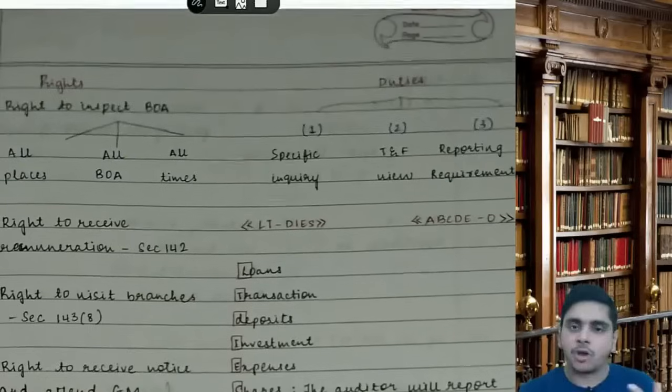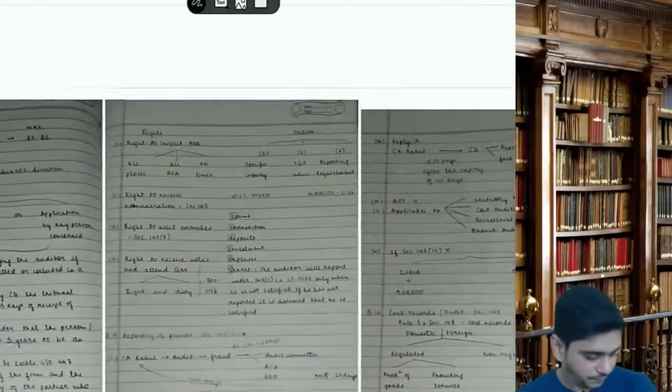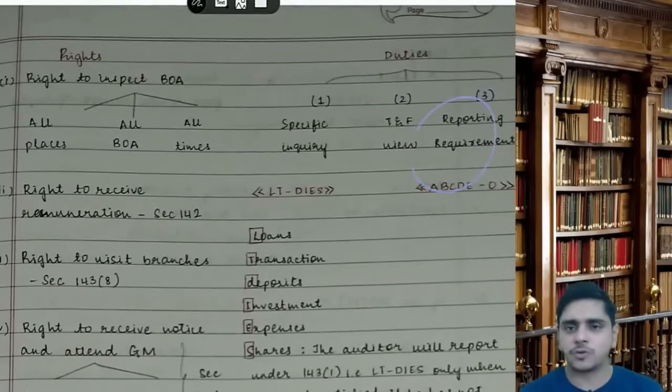The main objective of the auditor is to give opinion. 143.2, true and fair view. Then 143 reporting requirement, it is just a read answer from the notes, you will read directly.